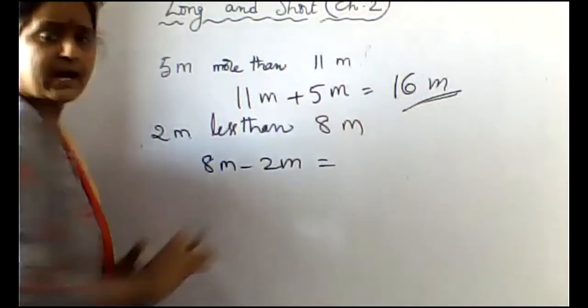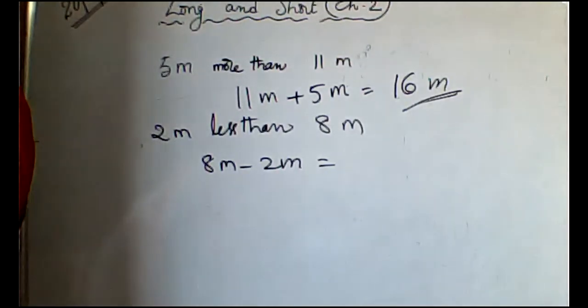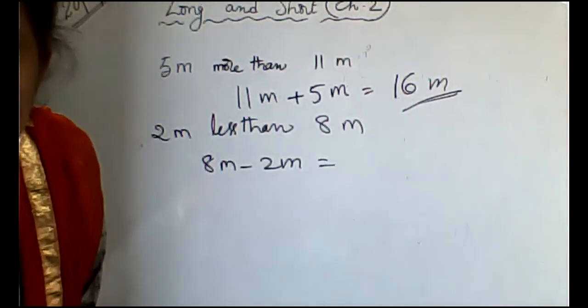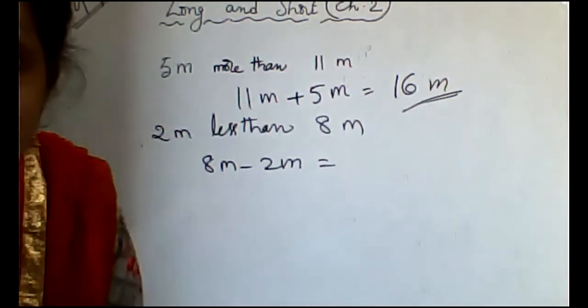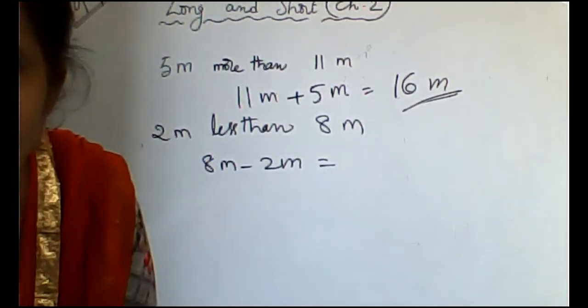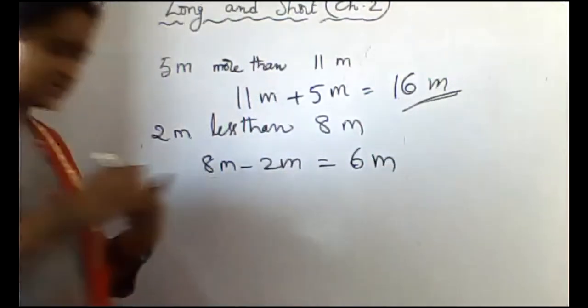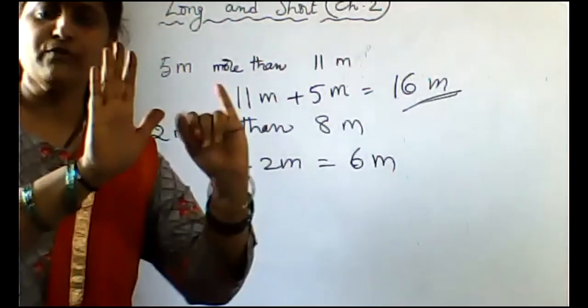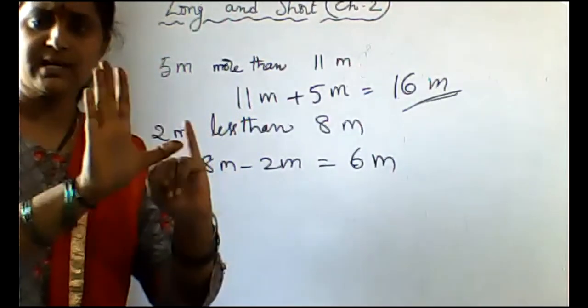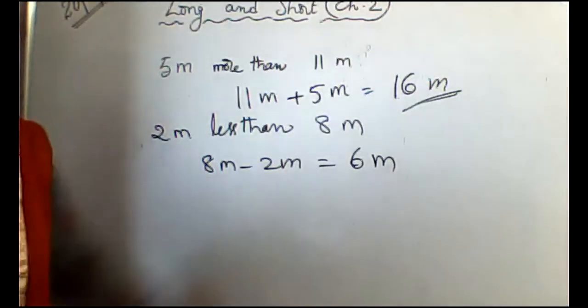How much is it? 7? No, wrong. 6. Yes, very good. 8 minus 2 is 6. See, it's a simple thing. Take 8 fingers, close 2 fingers. How many are there? 6. So 8 minus 2 is 6 fingers.